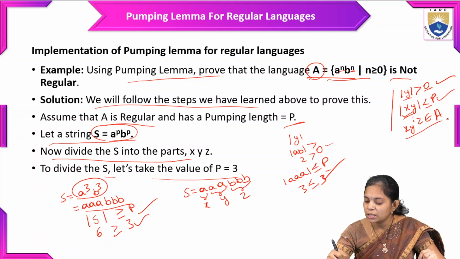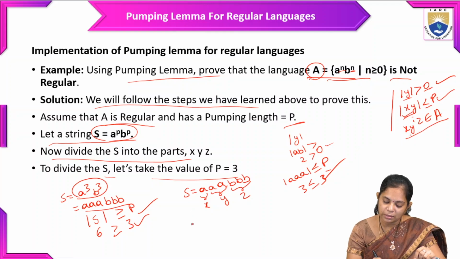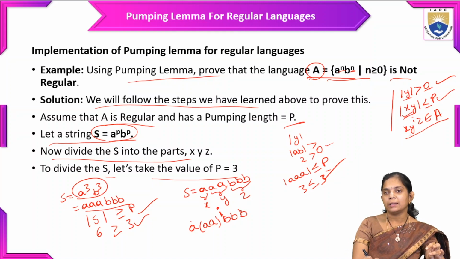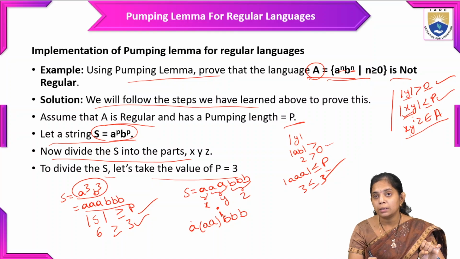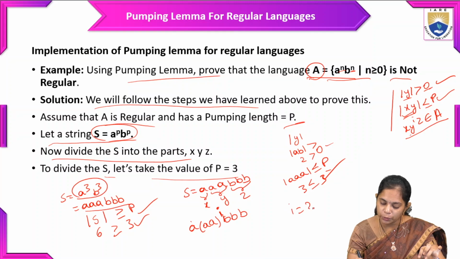And then we need to check that x y power i z belongs to A, which is the third condition. So x is equal to a, y is equal to a, and z is equal to b. Here, if you iterate, sorry, if you are repeating the y value, we'll take i is equal to 2.